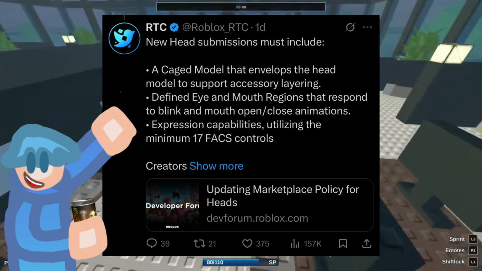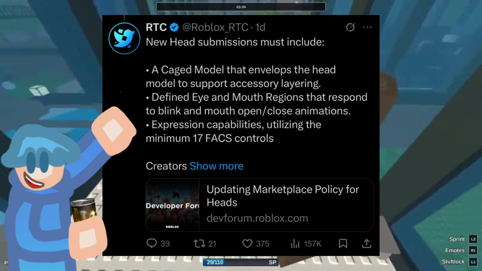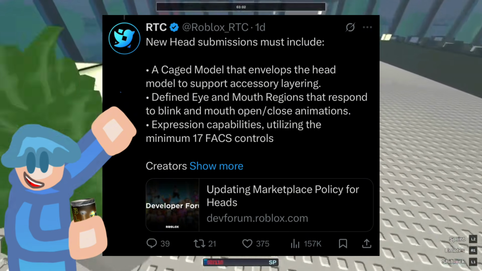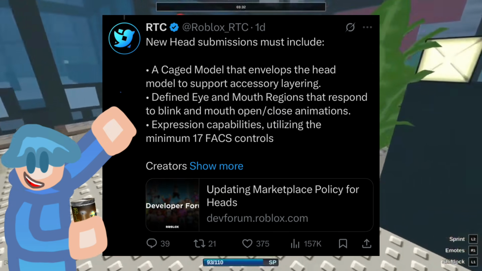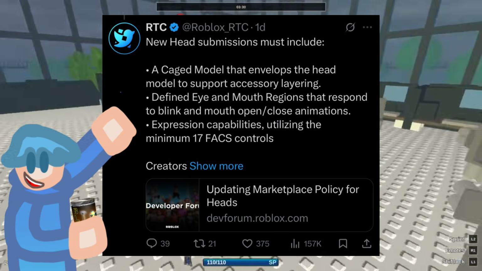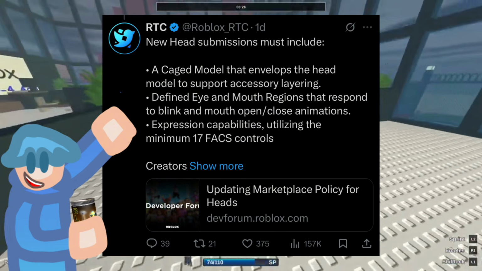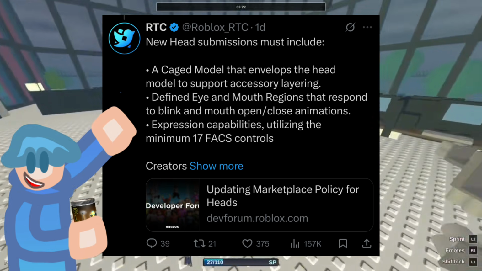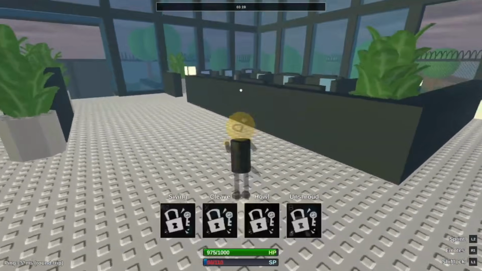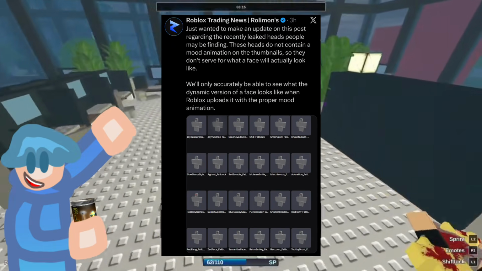New heads submissions must include a cage model that envelops the head model to support accessory layering, defined eye and mouth regions that respond to blink and mouth open/close animations, expression capabilities, utilizing the minimum 17 FACS controls. So yeah, that's what you need for dynamic heads now.